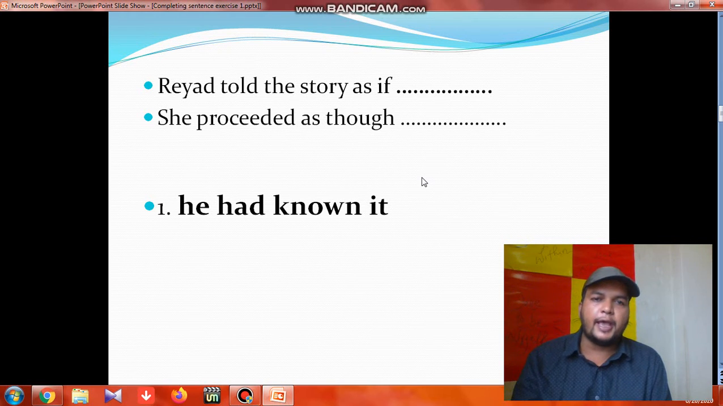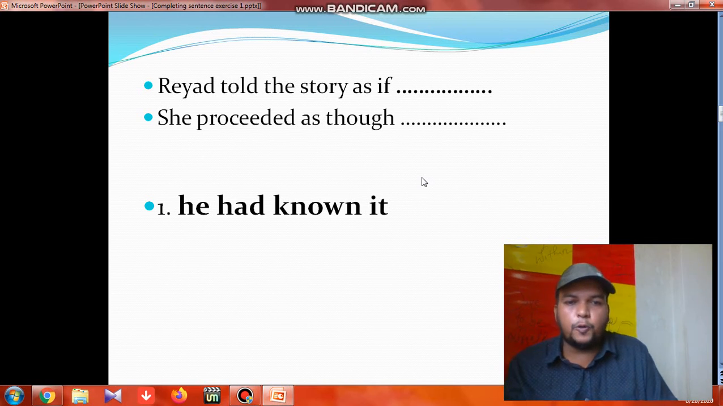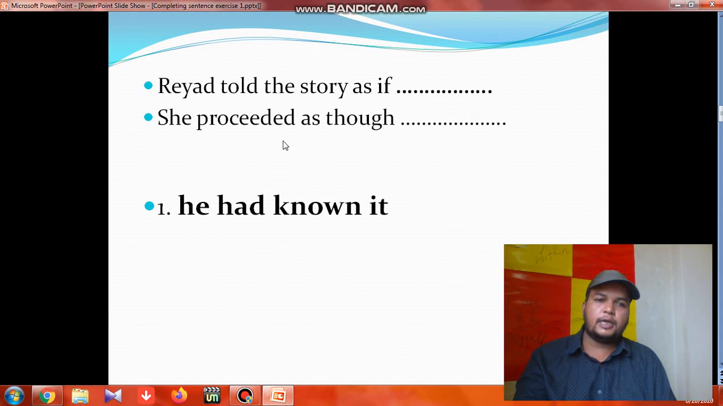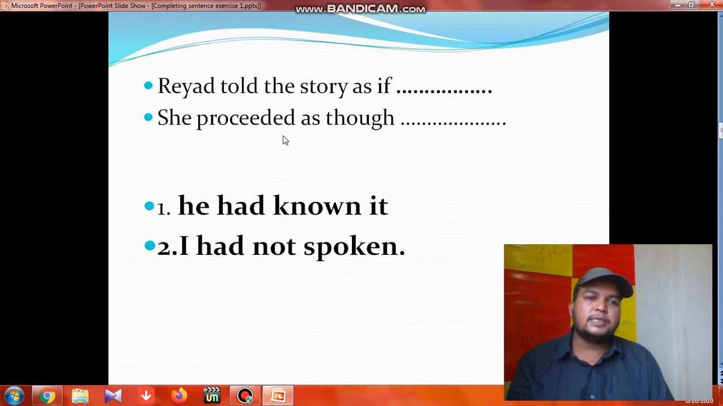Ria told the story as if, as I said, he had known it. So "had known": "known" is V3, so "had" plus V3 means it's past perfect. What is the second exercise? Answer of the second exercise.